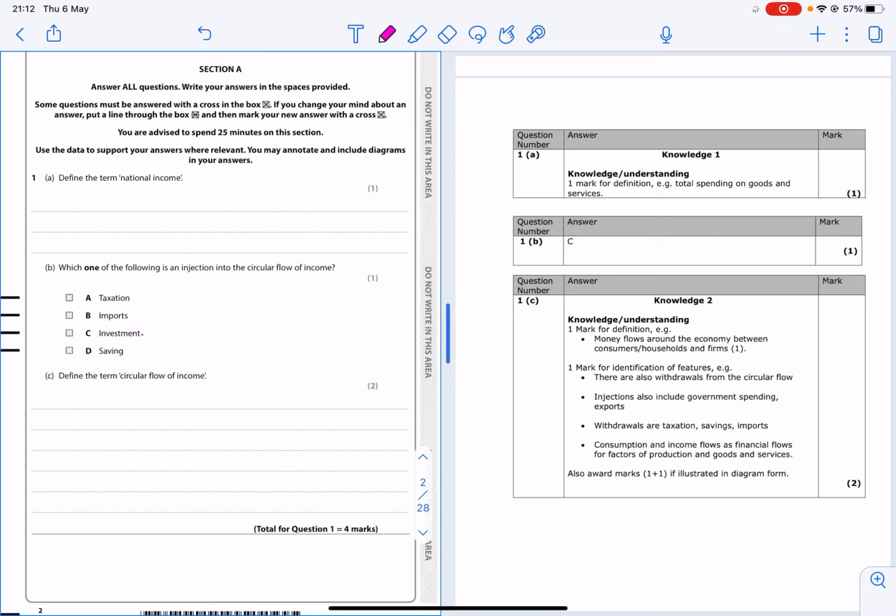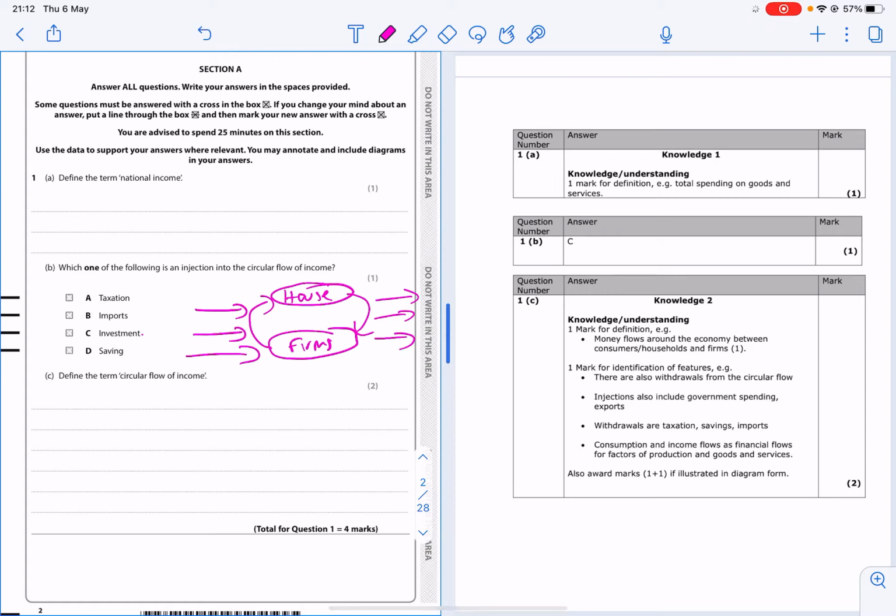Right, B is a multiple choice. Which of the following is an injection into the circular flow of income? Well, your circular flow of income, you may remember, is how money flows between households and firms, and you have injections into the circular flow and you have withdrawals out of the circular flow.